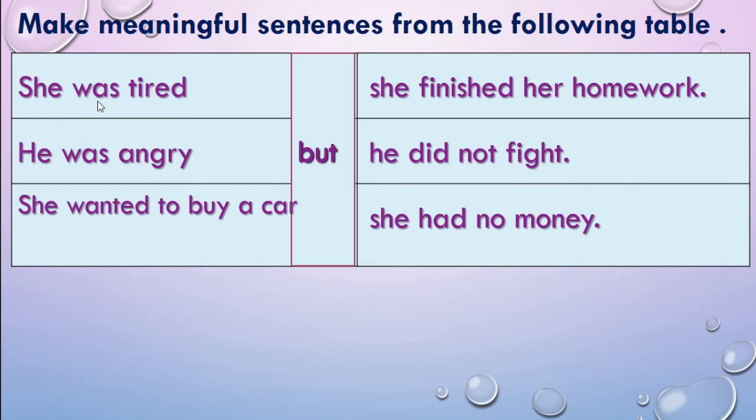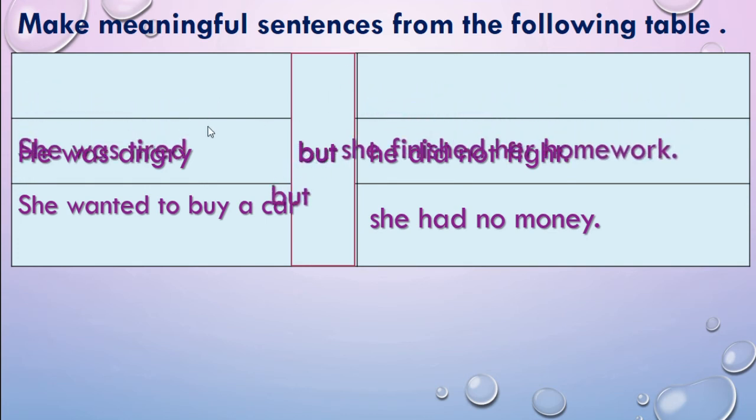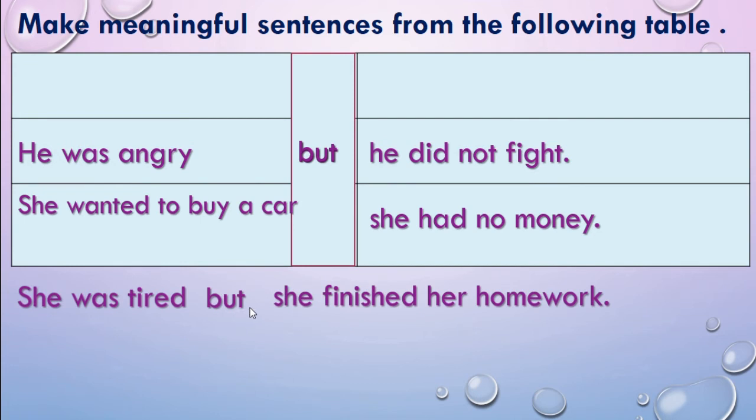Okay, here: she was tired. He was angry. She wanted to buy a car. She finished her homework. He did not fight. She had no money. Here we will use all the three columns and try to make meaningful sentences. First one: she was tired but she finished her homework.